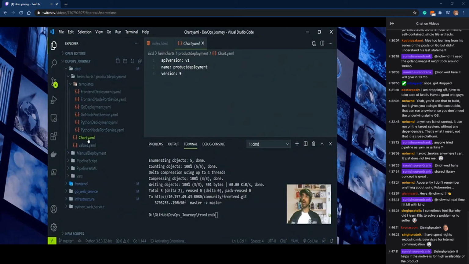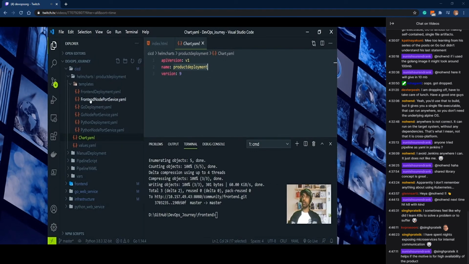This chart.yaml is the one which we are pushing using the Helm command. Helm install chart.yaml. If we give that, it will install whatever we mentioned in this chart.yaml. It is the first hit point in Helm. It has a version and also a name.